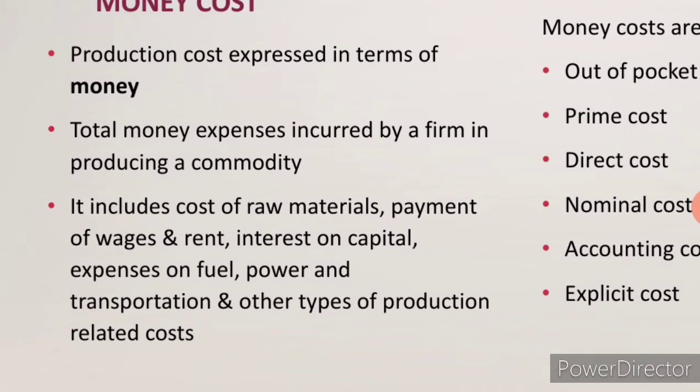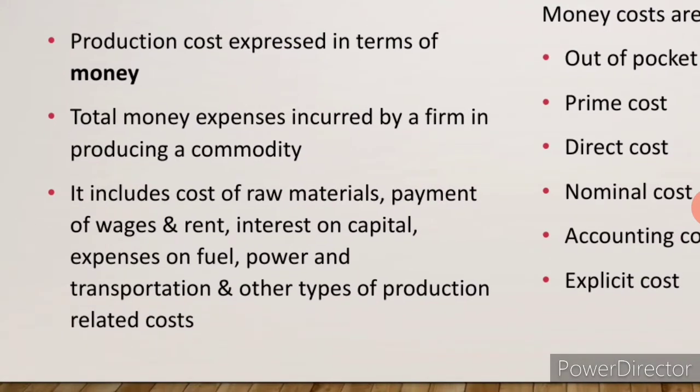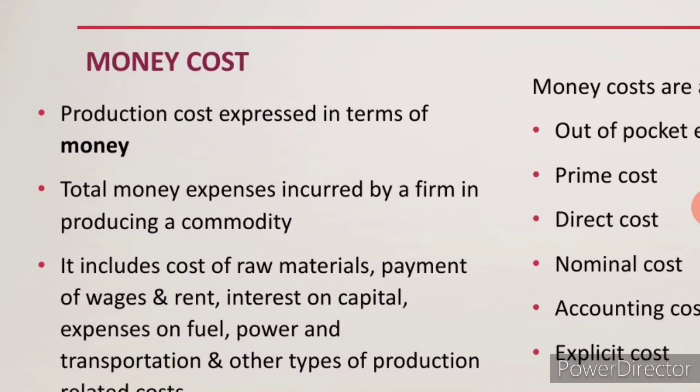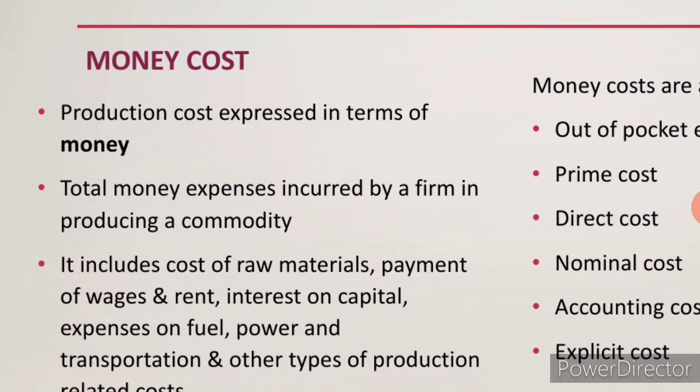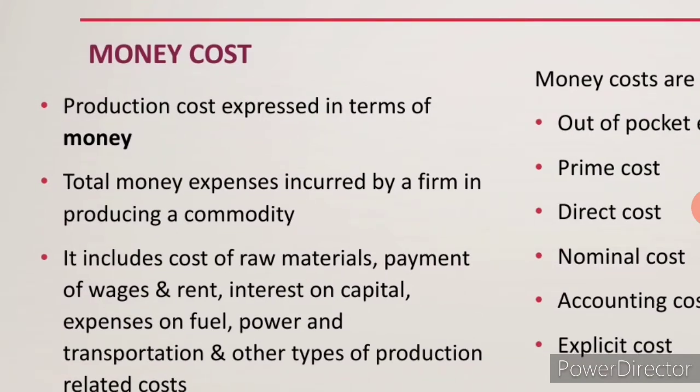Next, expense on fuel. Obviously, in order to produce a commodity, for the transportation a fuel is needed, so for the fuel also they are spending. So, this is also called a cost. Then power, electricity has been used, and transportation and other production related costs. So, is it clear? Money cost means production cost expressed in terms of money, the total expense incurred by the firm in order to produce a commodity.